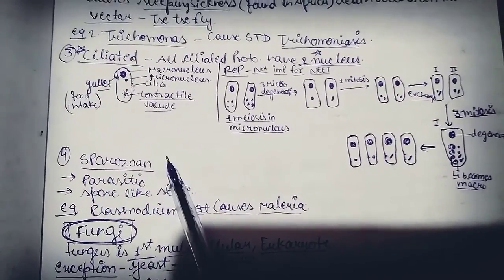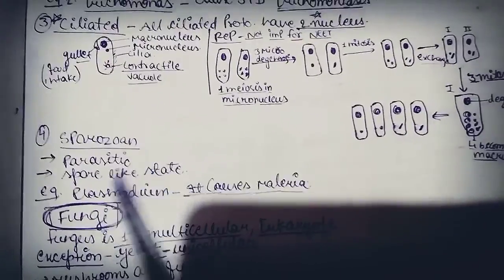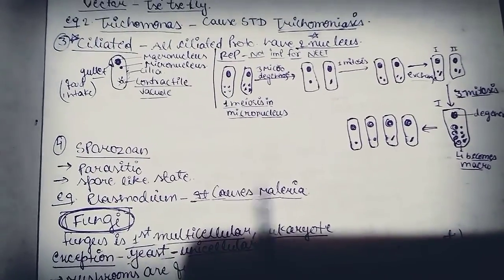The fourth one is sporozoans. Sporozoans are parasitic, and these are spore-like. Example is Plasmodium, and this Plasmodium causes malaria.